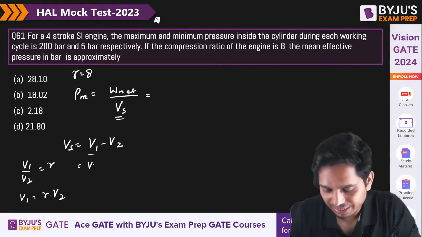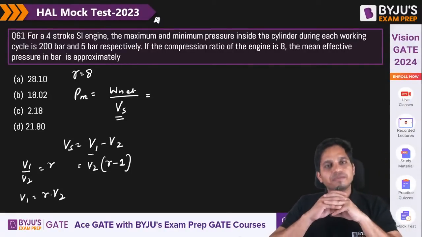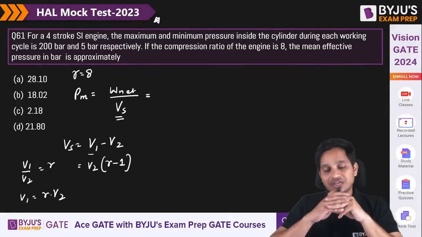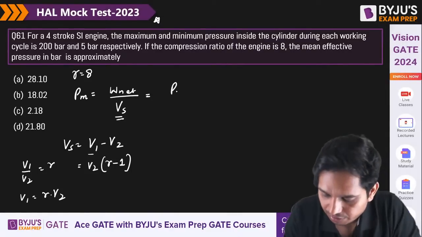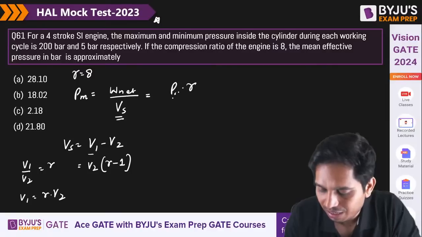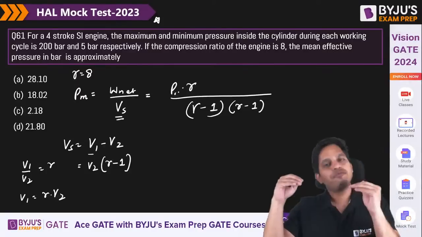So I can say swept volume is V2 (R minus 1). We have done this derivation in IC engine, and the mean effective pressure that you get is P1 into R by gamma minus 1.